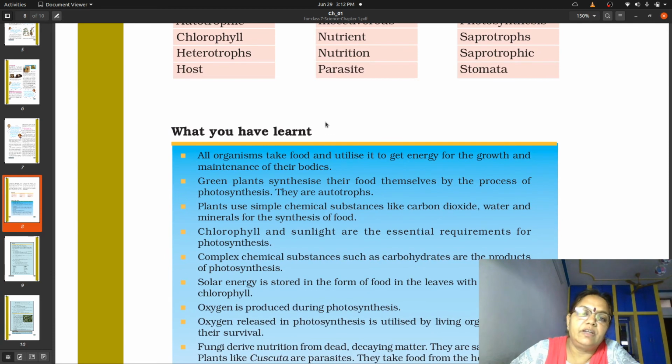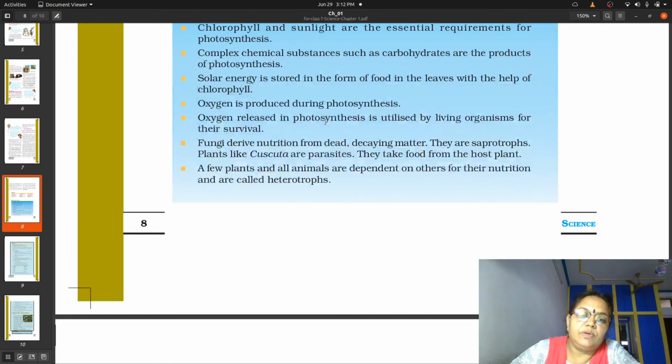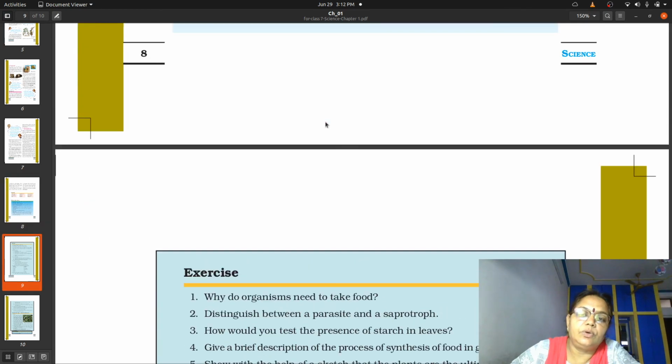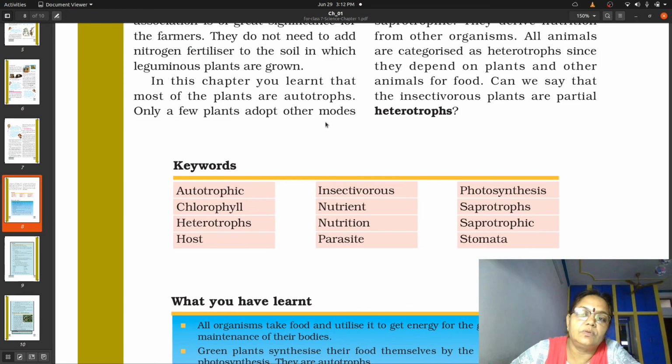You should be very much ready with this chapter from each and every corner. There is no compulsion that you will get the question from the exercise only or from the keywords only. You can get the question from any part of the chapter. So study the chapter thoroughly and do well in your exams. I will take your test and will let you know very soon when it will be taken. So be prepared with this chapter. Okay.